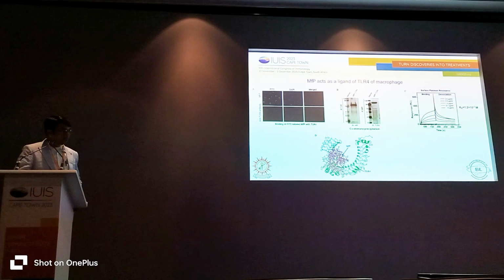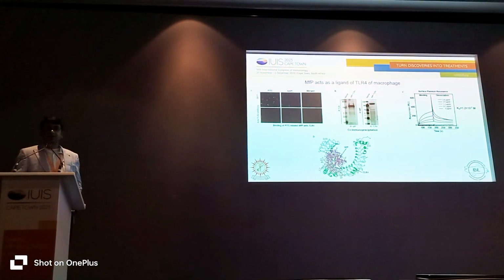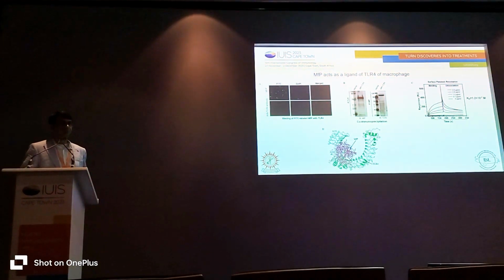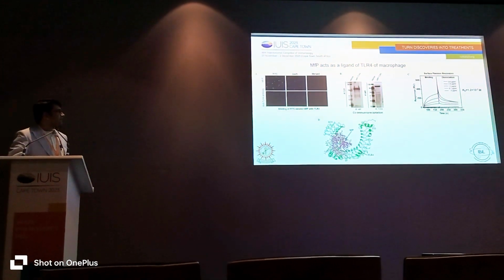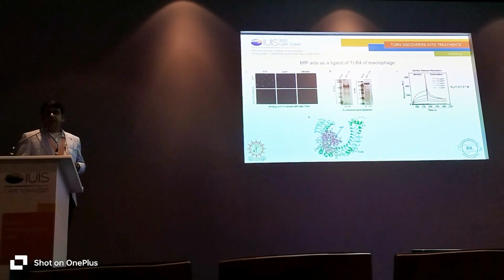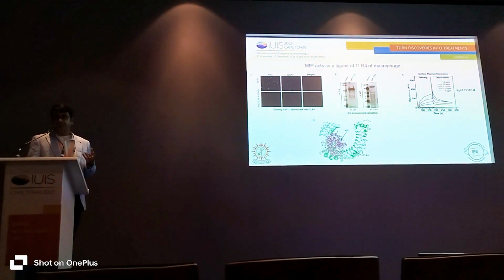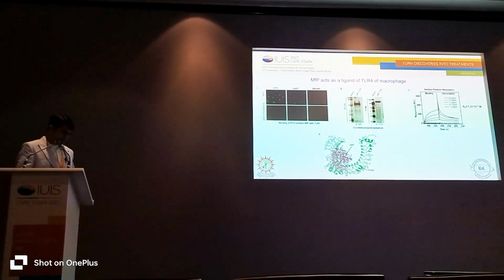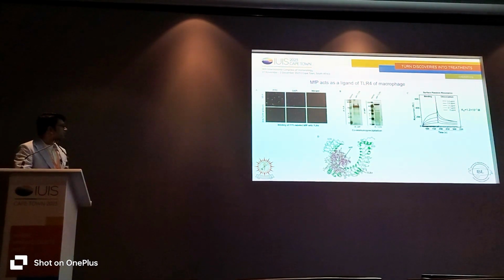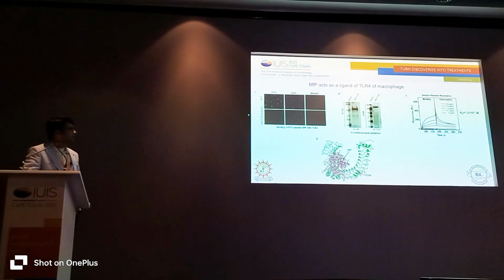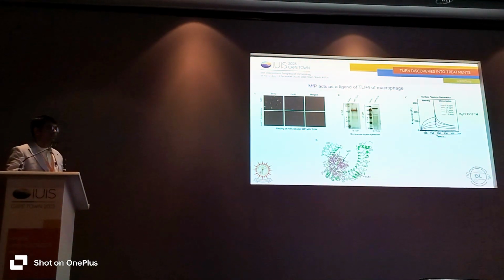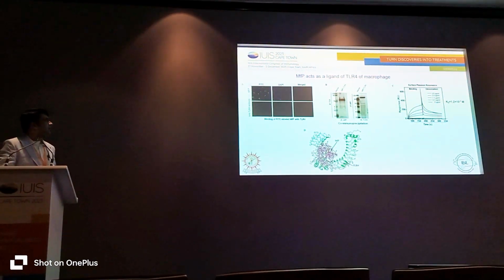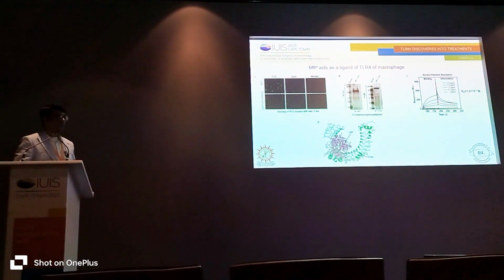So what we did, we labeled this protein with FITC, and we applied this protein in the cell culture media of the macrophages, and at the same time we did the antibody blockage in the macrophages. That means we treated the macrophages with anti-TLR4 antibody, and we found that there was no such binding. But in the MFP data set, the green signals are saying that this protein is binding to the cell surface TLR4, and this was confirmed through co-immunoprecipitation.